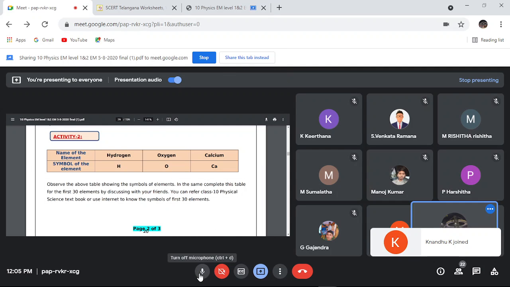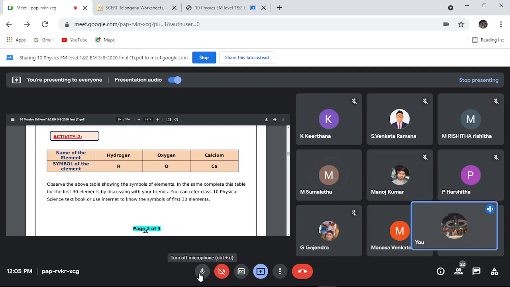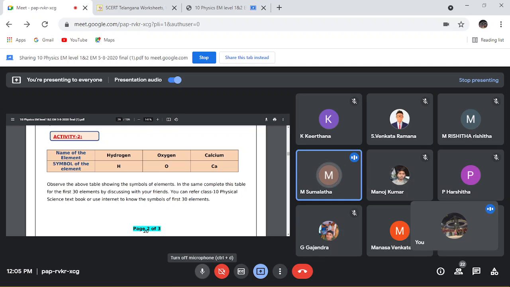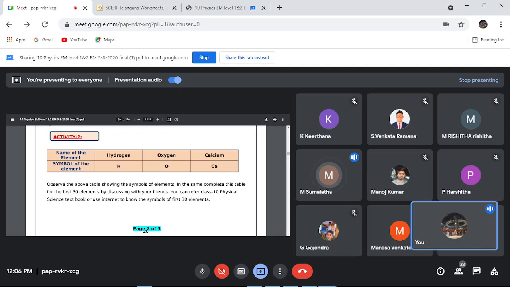Next, who? Sumalata, can you read? Hydrogen H, helium He, lithium Li, beryllium Be, boron B, carbon C, nitrogen N, oxygen O, fluorine F, neon Ne, sodium Na, magnesium Mg, aluminium Al, silicon Si, phosphorus P, sulfur S, chlorine Cl, argon Ar, potassium K, calcium Ca, scandium Sc, titanium Ti, vanadium V, chromium Cr, manganese Mn, cobalt Co, nickel Ni, copper Cu, zinc Zn.